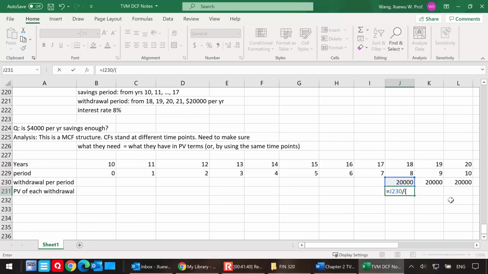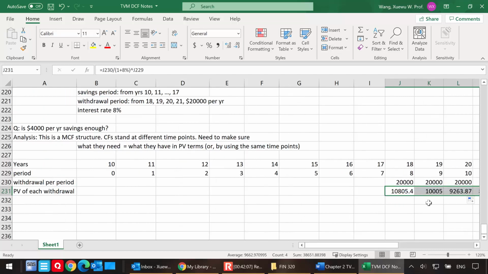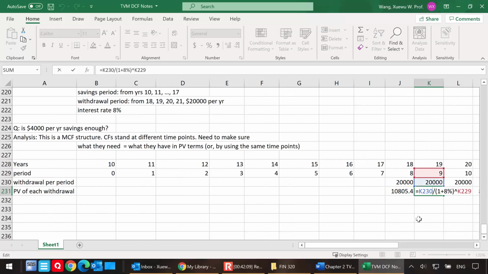For the first one, you're going from period 18 back to 0. I'm going to discount this at 1 plus 8%, the interest rate, raised to the power of 18. That's a good formula, so I can execute the calculation and copy across. That's going to be the present value of all the withdrawals.